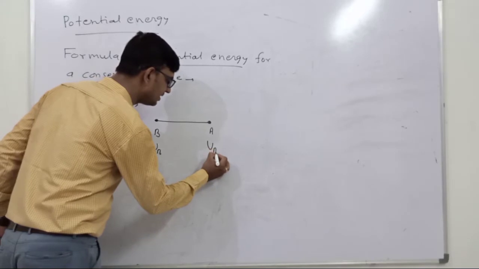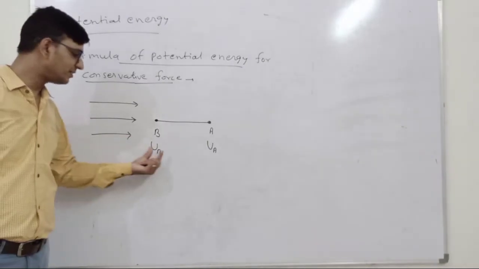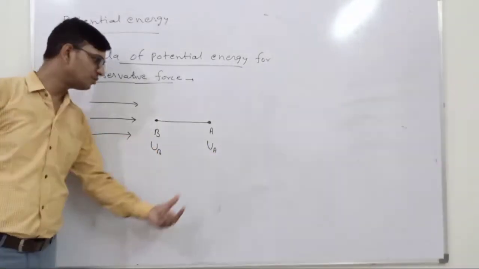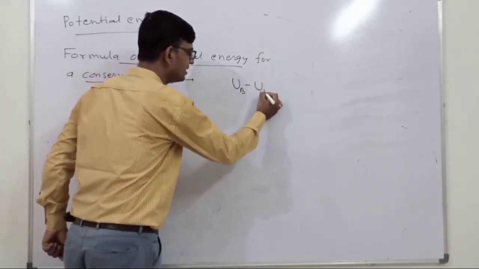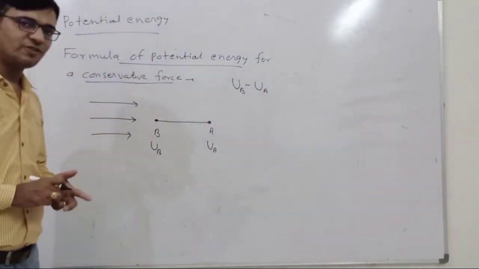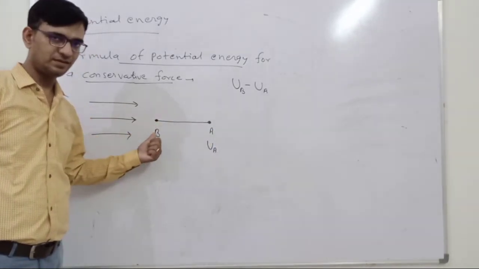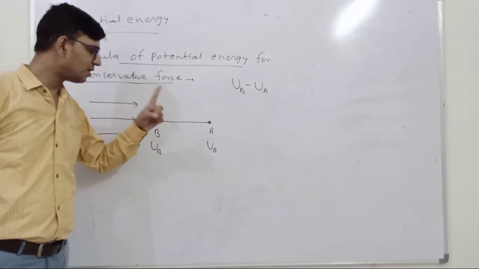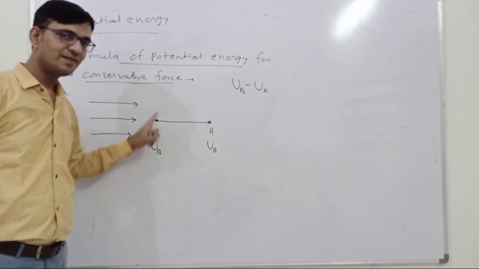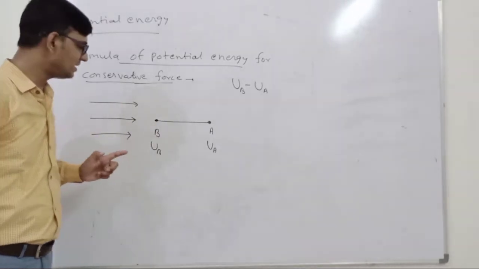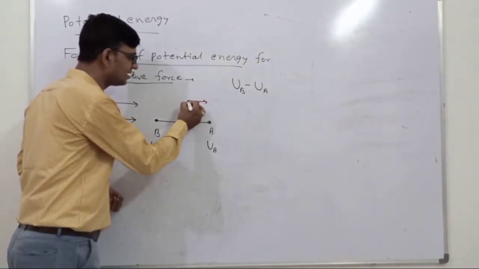UA is the potential energy at point A. How is the potential energy defined between UB and UA? UB minus UA is defined as the amount of work done to bring a body from point A to point B without any acceleration by the external agency. By the external agency means if the conservative force is applying the force in that direction, then we have another agency which will oppose that force,